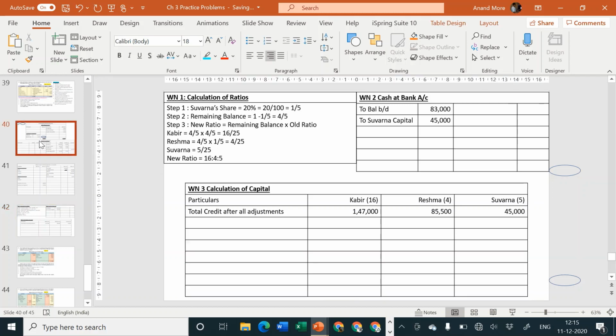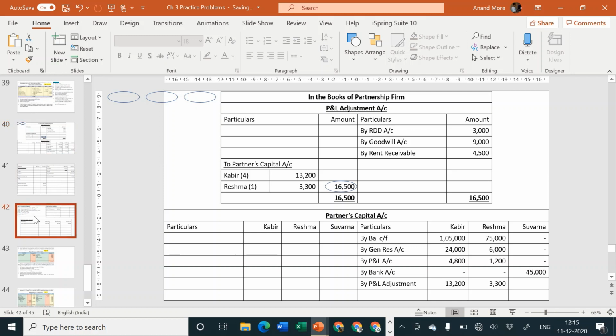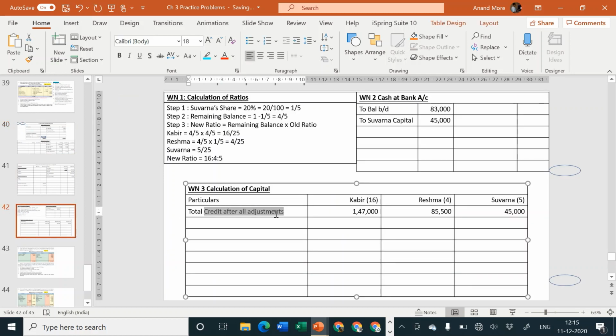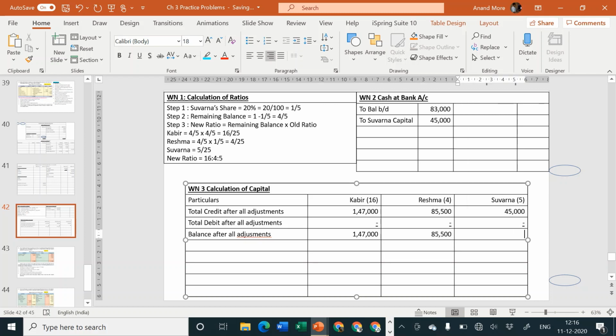If you have seen the capital account properly, you will come to know there is nothing on the debit side. So I'll write here total debit after all adjustments is dash dash dash. So whatever remains is the balance after all adjustments. It is 1,47,000, 85,500 and 45,000.